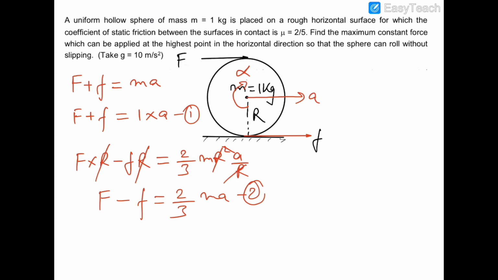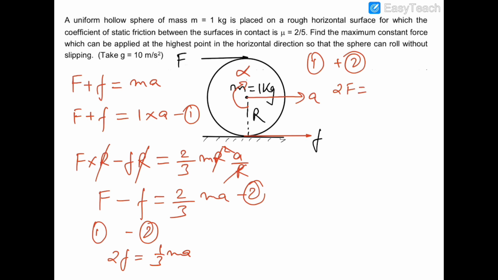If we subtract these two equations, 1 minus 2, then you can see that 2f is equal to 1 by 3 ma. And if we add these two equations, 1 plus 2, then 2 capital F is equal to 5 by 3 ma. Now the value of ma is equal to 6F by 5.